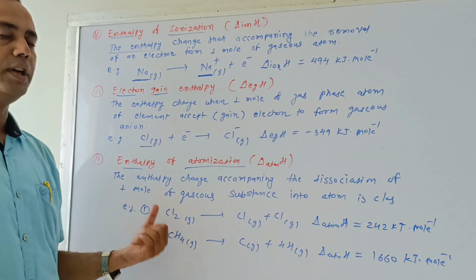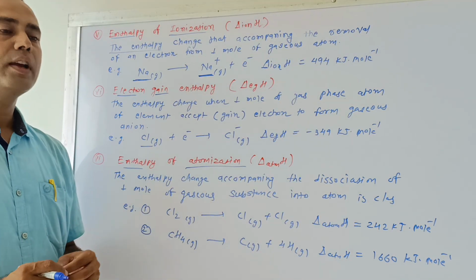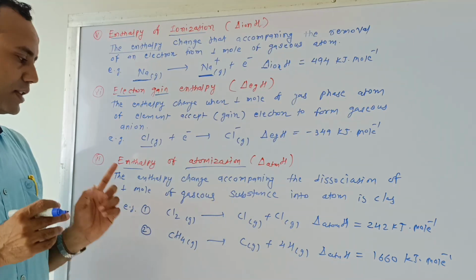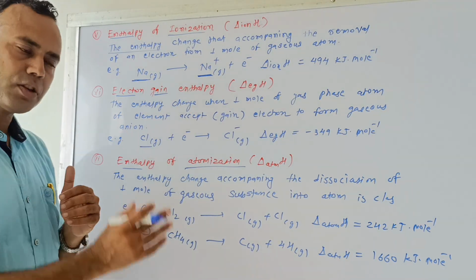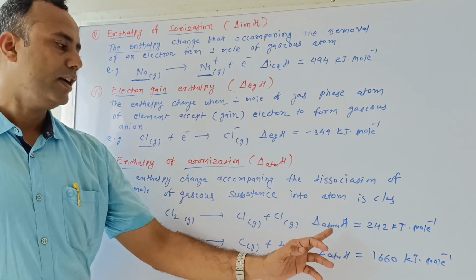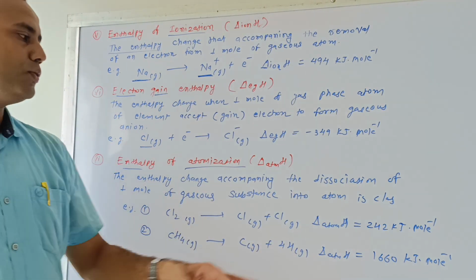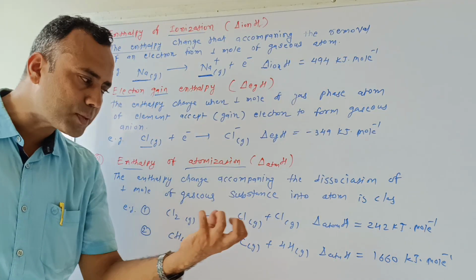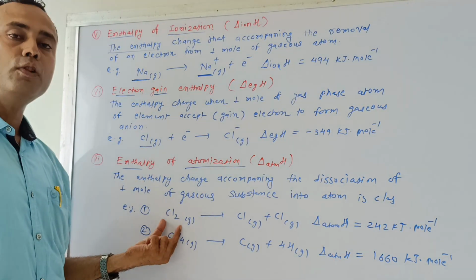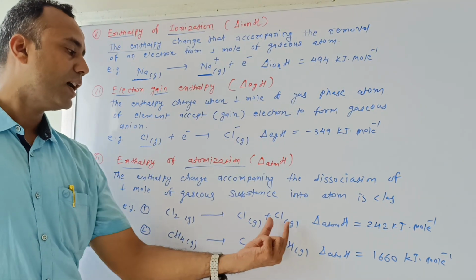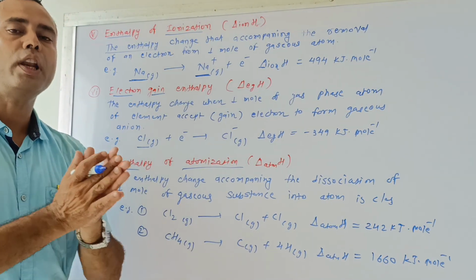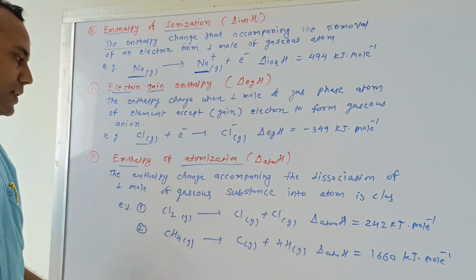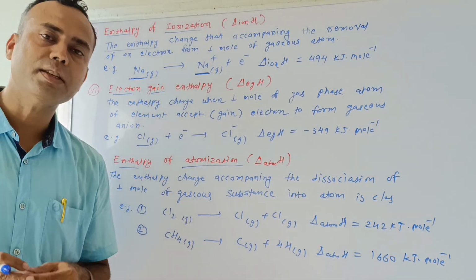Look at this: Cl2, it's a molecule. It is split up into two Cl gas atoms. But Cl is bonded with another Cl. To break such a bond, energy is needed. Delta atomization H is 242 kilojoule per mole. When 242 kilojoule heat is absorbed by a chlorine molecule, it is converted into a chlorine atom and another chlorine atom. It means a molecule is converted into atoms by enthalpy change, and that is called enthalpy of atomization.